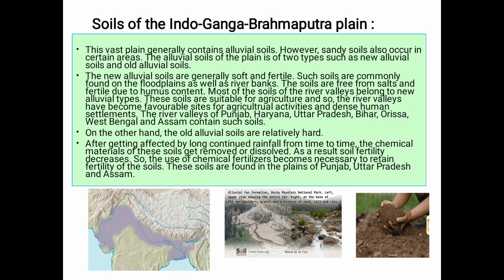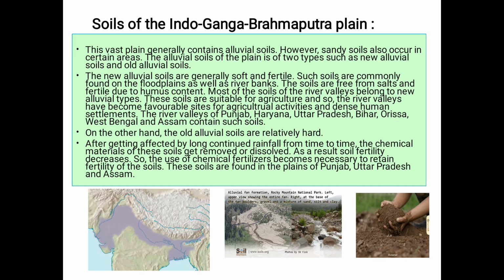Because of rainfall and erosion, the top layer is carried away. As a result, soil fertility decreases.